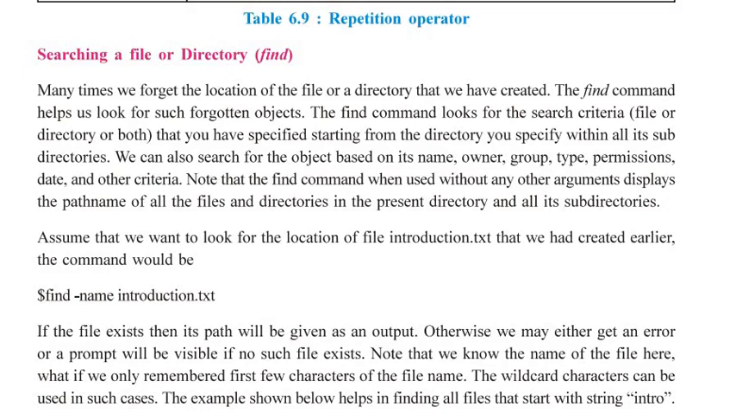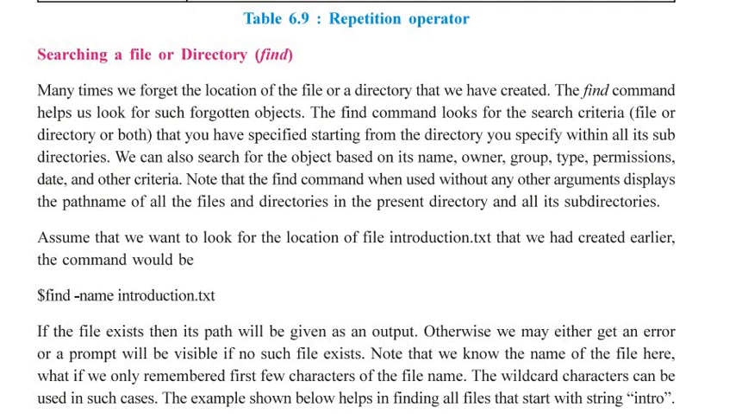The topic which we are going to discuss is searching a file or directory, that is folder, using the find command. Many times we forget the location of a file or directory that we have created. In that case the find command helps us look for such forgotten objects. The find command looks for the search criteria, that is the file or directory or both, whatever you have specified, starting from the directory you specify and within all its subdirectories.